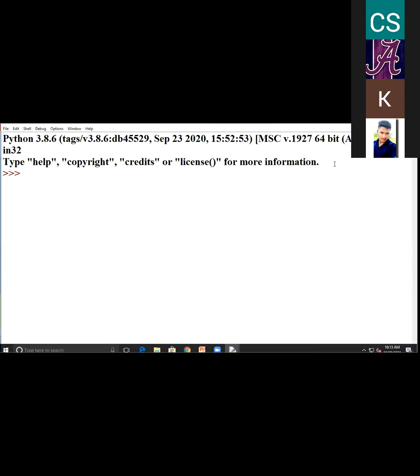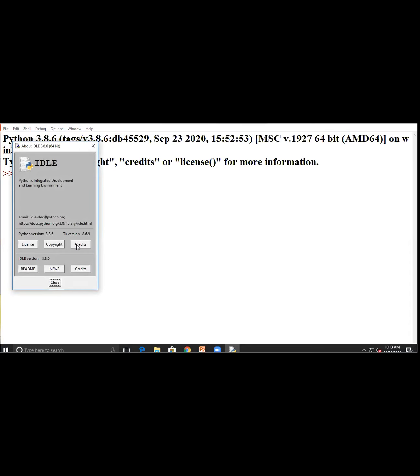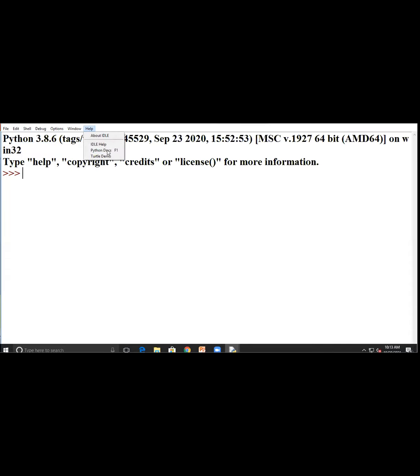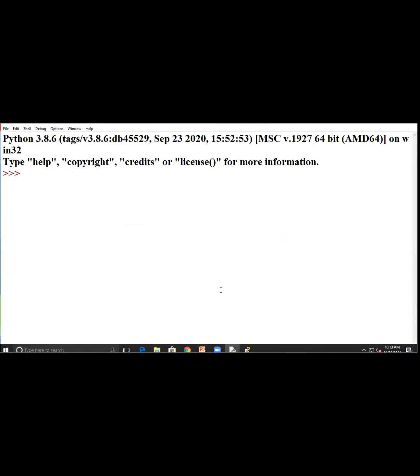Yes, ma'am, visible. If you want to increase the font size, I will tell you how. You have to go to the options in IDLE. At last I will tell.